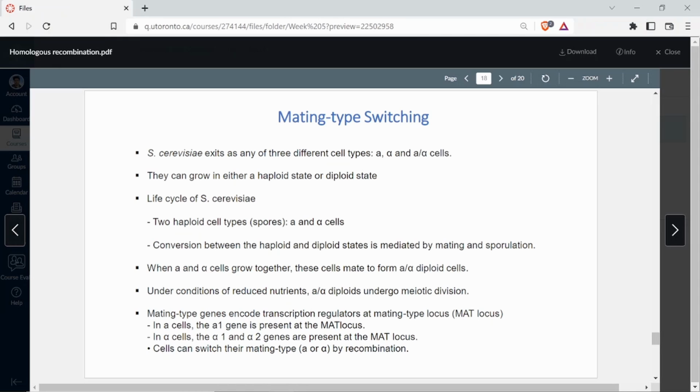Now what we are doing in this topic is mating type switching. So it is possible that a yeast switches from one form to another form, which means it can switch from an A form to alpha form. So that is what we are trying to understand. How does it happen and if it involves homologous recombination, because that is why we are doing this topic here.